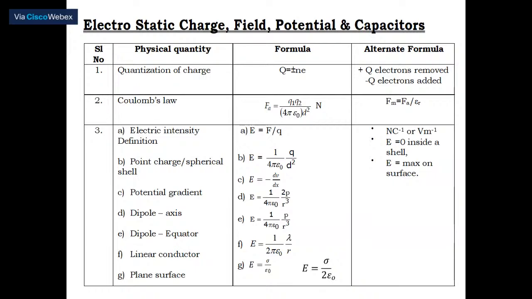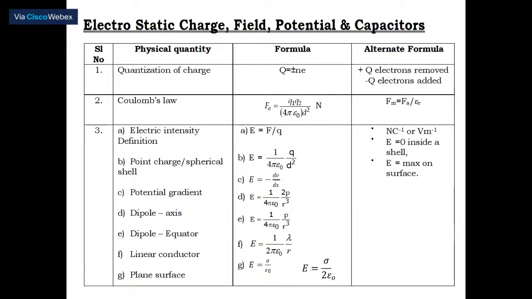So, point by point. The first one is quantization of charge. The charge acquired by a body is plus or minus Ne, where N represents the magnitude and e represents the charge. When do you get a positive and when do you get a negative? Suppose from a body you remove a number of electrons, then the body is said to be positively charged.